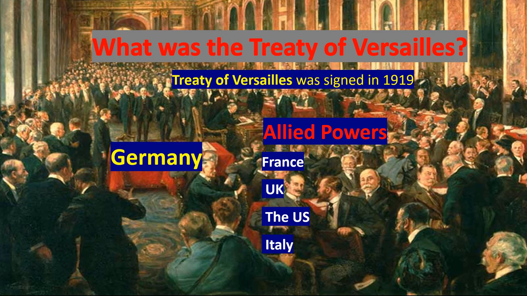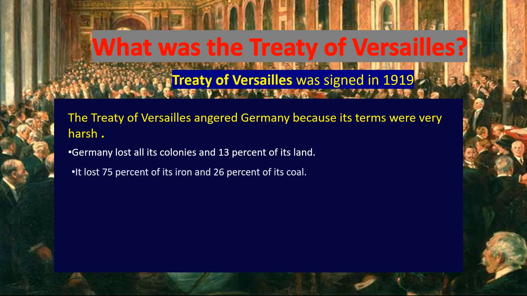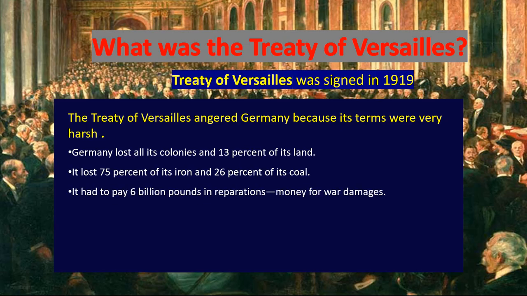The Treaty of Versailles was a peace settlement signed after World War I. Instead of bringing peace, it created anger in Germany because the terms were very harsh. Germany lost all its colonies and 18% of its land. It lost 75% of its iron and 26% of its coal. It had to pay £6 billion in reparations, money for war damages. The Rhineland, a rich industrial area, was occupied by Allied armies.